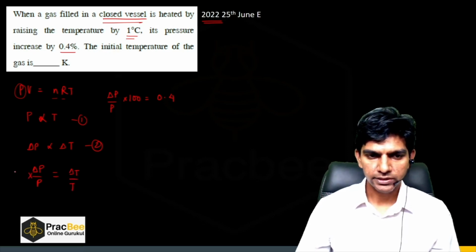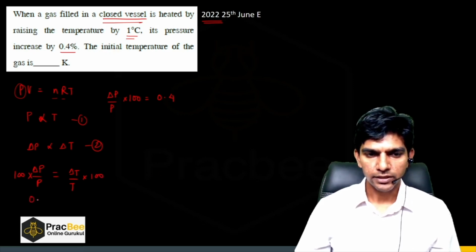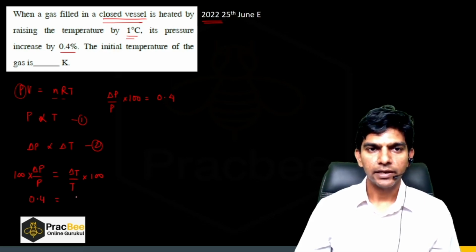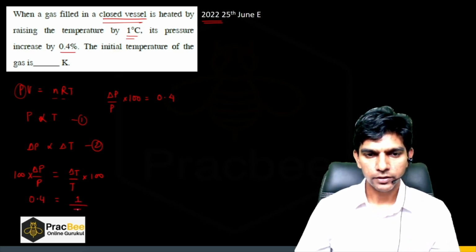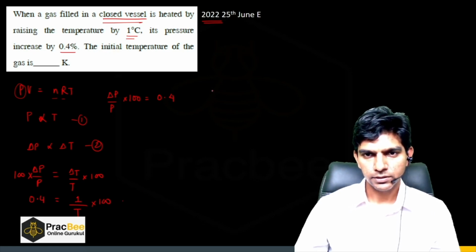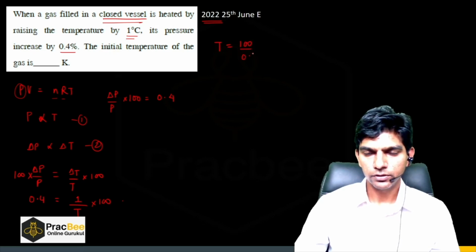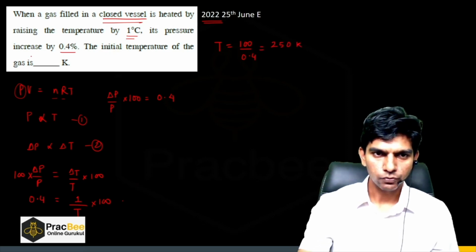So if I multiply both sides by 100, the left hand side is nothing but 0.4. Delta T, and we have raised the temperature by 1 degree Celsius. So this will be nothing but 1 divided by T times 100. Now from this equation, we can say T will be 100 divided by 0.4. So that will be 250 Kelvin, right? So the answer will be 250 Kelvin.